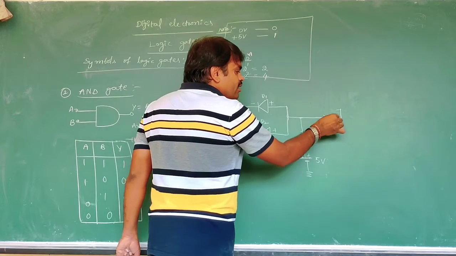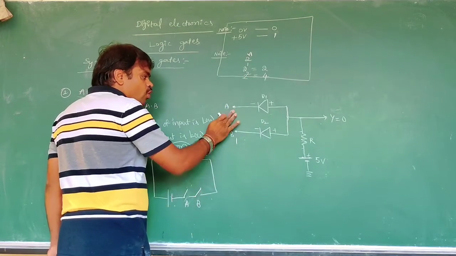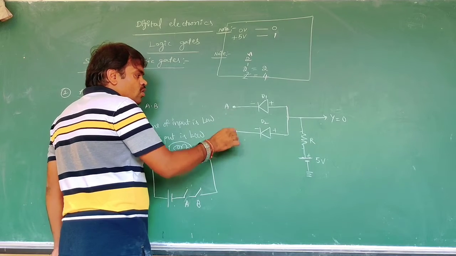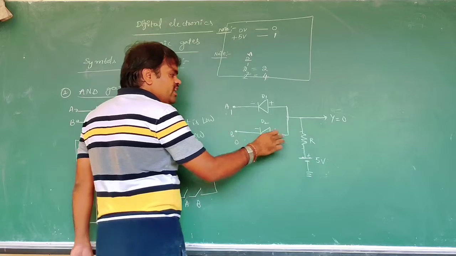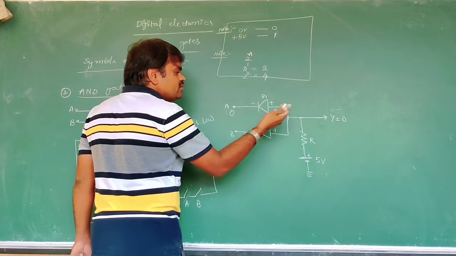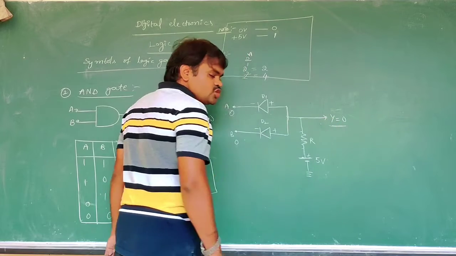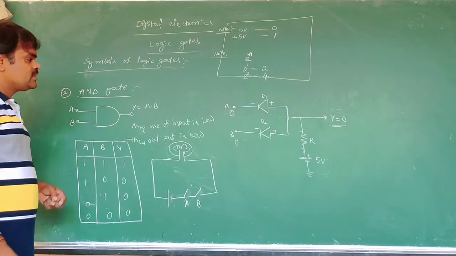That's why the output is 0. Now, if one is 1 and the other is 0, it is also the same. If both are 0, the output will also be 0. This is for the AND gate.